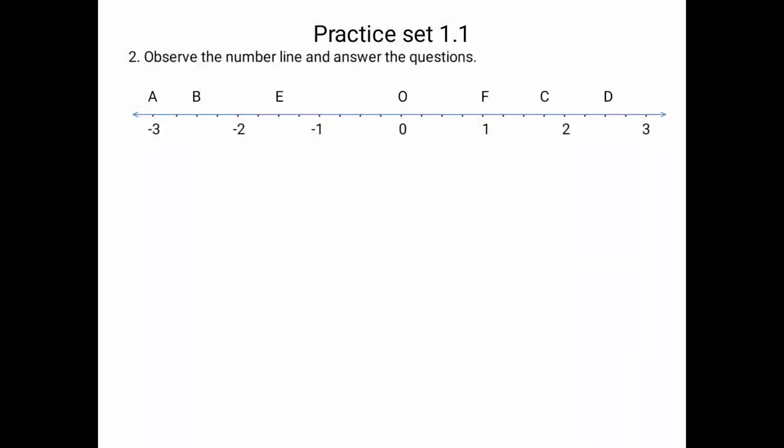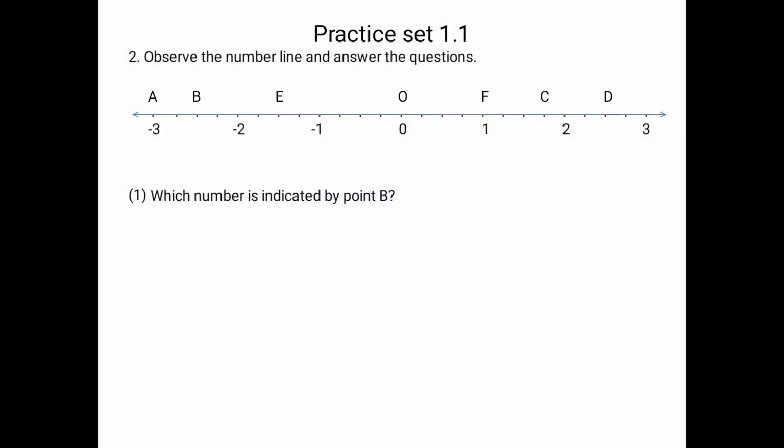Now if you observe carefully, below point C there is no number. Even below point D there is no number. It means the coordinates of points C and D are not given to you. Similarly, coordinates of points B and E are also not given to you. So we are going to first do the marking part. We are going to write the coordinates of all the points and then we'll solve the question.